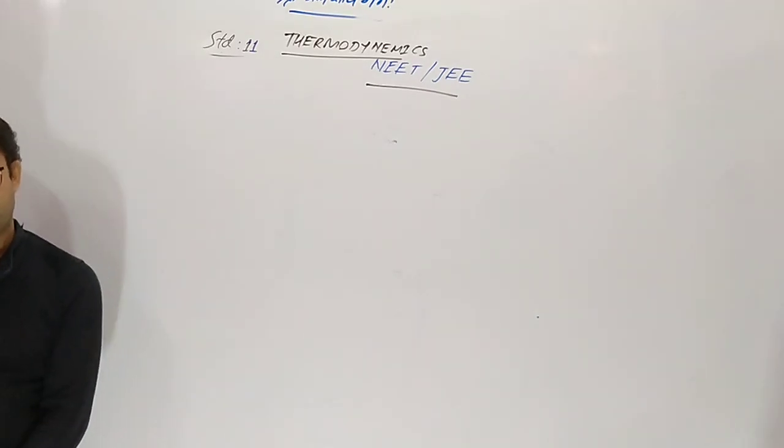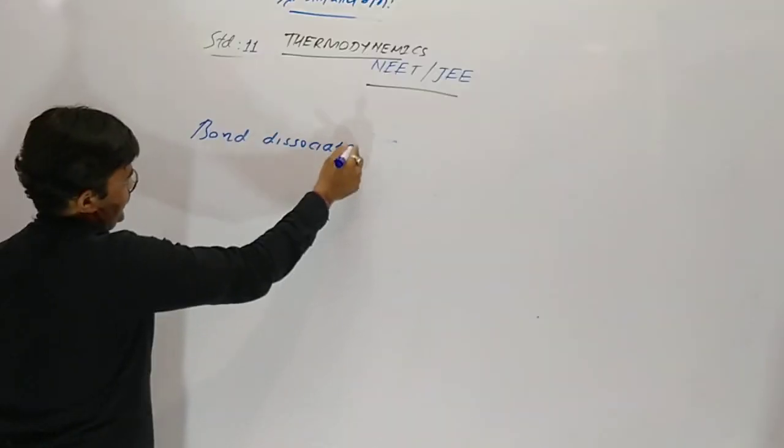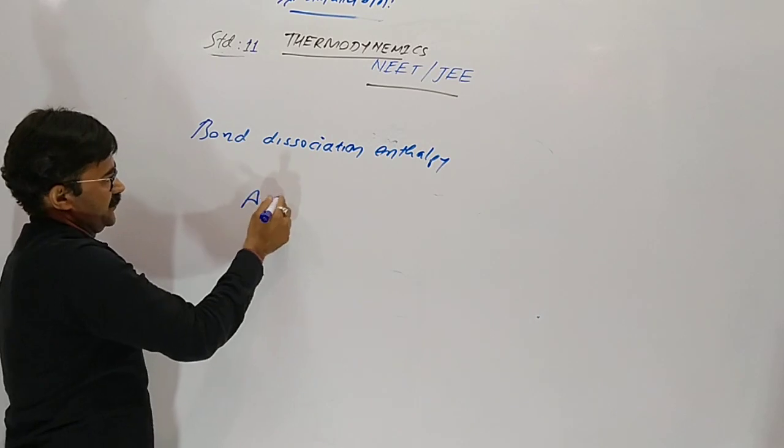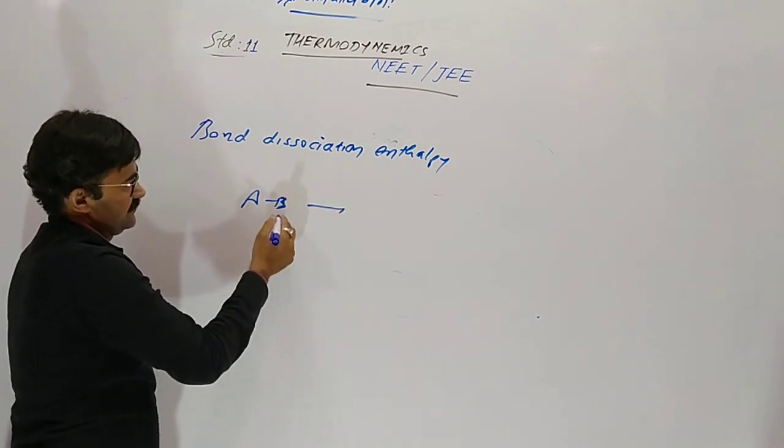Now lattice enthalpy. First, before that, bond dissociation enthalpy. Suppose the molecule is AB.